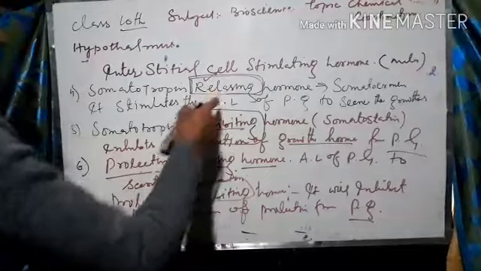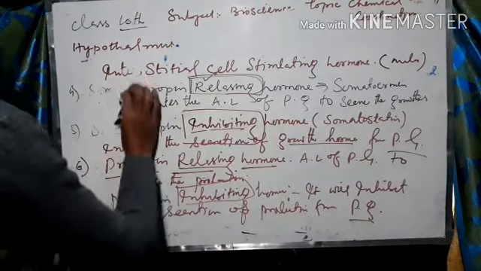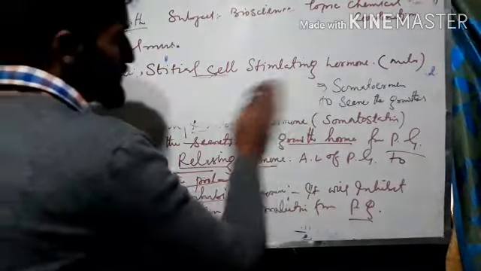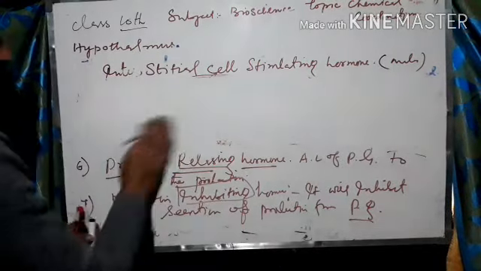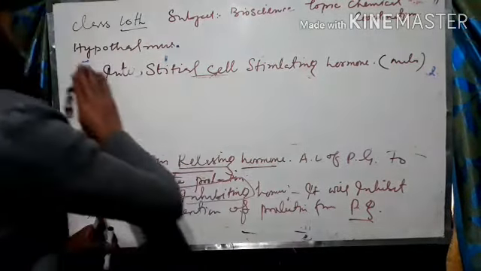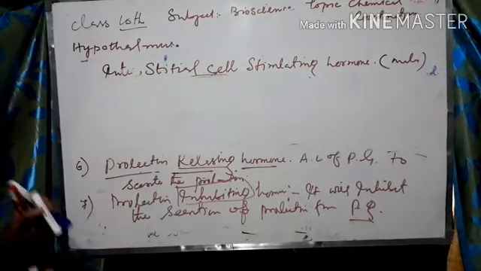There are only two factors. The releasing factor is going to stimulate the pituitary gland to secrete something, and the inhibiting factor is going to act on the pituitary gland but to inhibit it. It is going to inhibit the secretion of a particular gland.